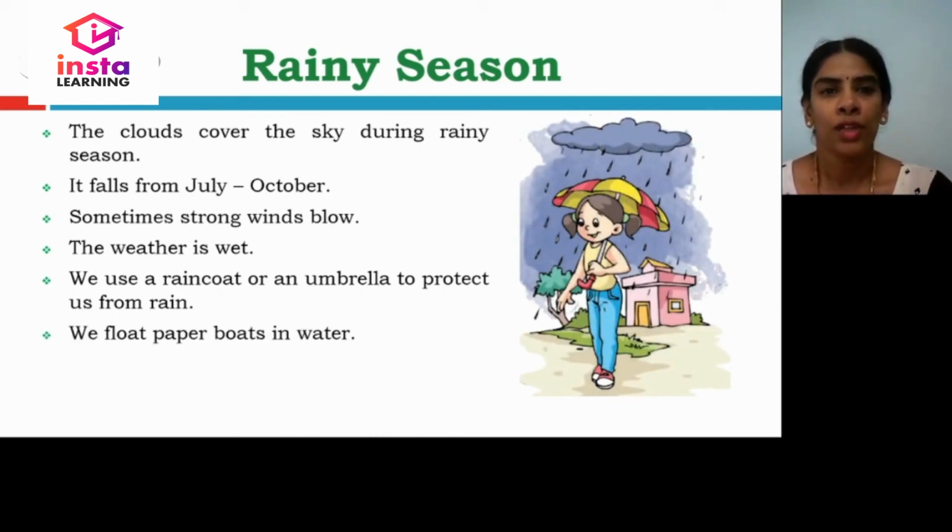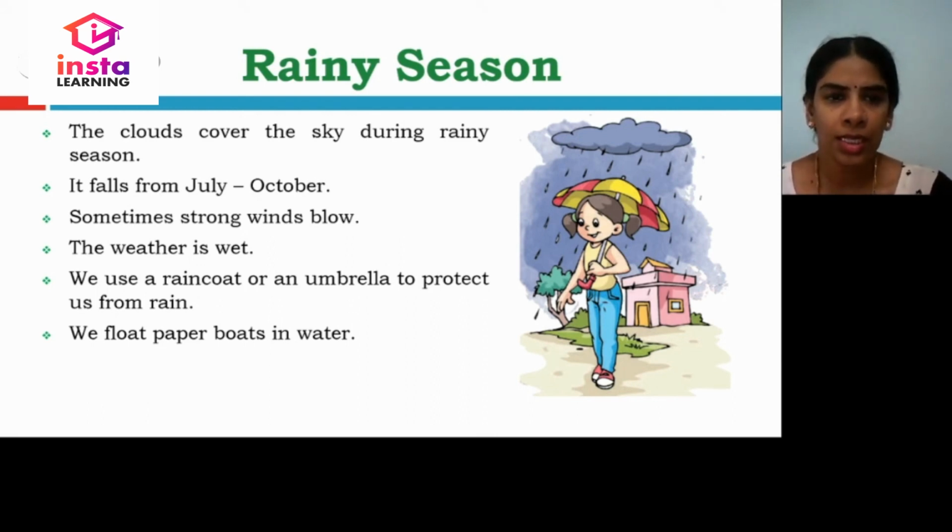So, when the clouds cover the sun, we call it the rainy season. It falls from July to October. That is July, August, September and October. Sometimes strong winds blow.